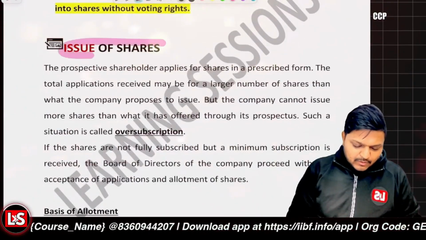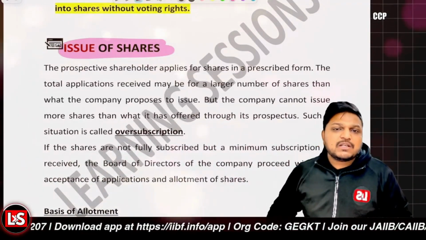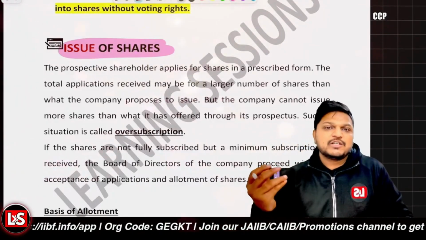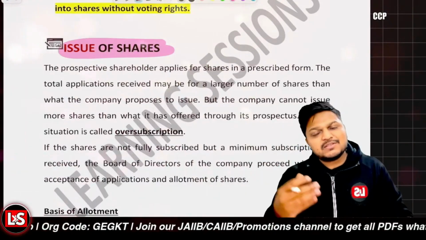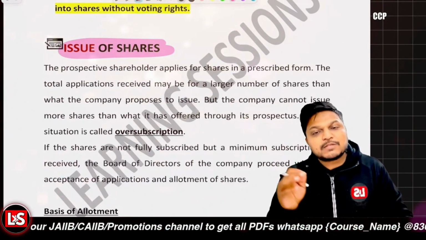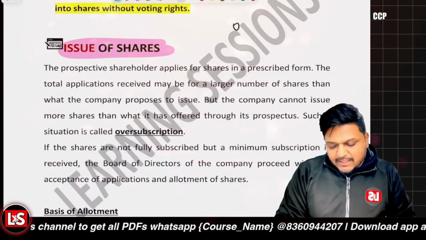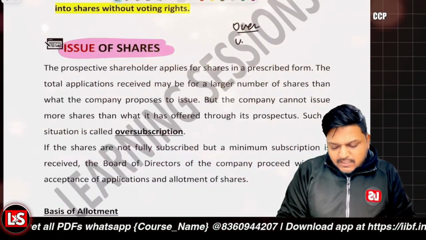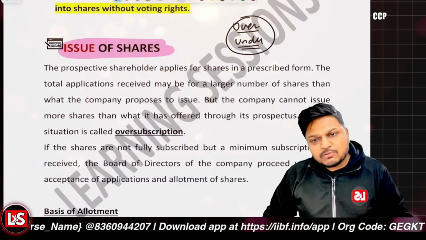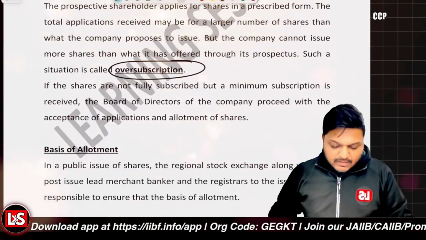Now, it's about the issue of the shares. Very important. Issue of the shares means what? When the prospective investor is going to apply for the shares in the prescribed format, we say the application is received. Now, like I told you, that is basically forming the subscribed capital. The subscribed capital is of two forms: either it can be a case of oversubscription or a case of undersubscription. When more applications are received, we say it to be oversubscription, and when fewer applications are received, we say it to be undersubscription, right?